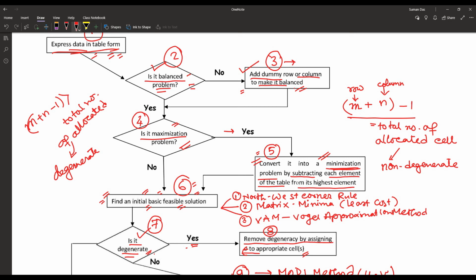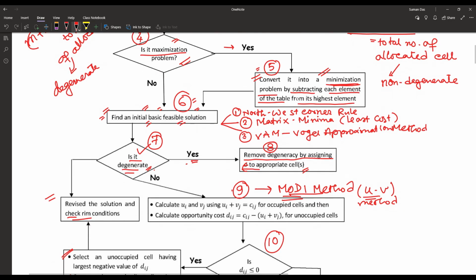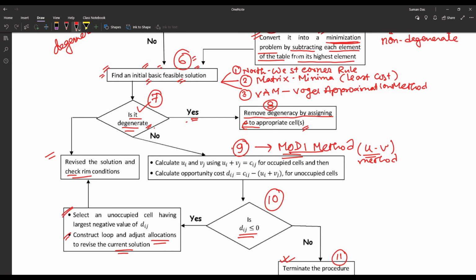Then check whether it is degenerate. If degenerate, resolve the degeneracy, otherwise proceed to the optimality check using the MODI method. In the MODI method, if all the Dij are greater than or equal to 0 or positive, then the final solution has been obtained and we terminate the procedure.